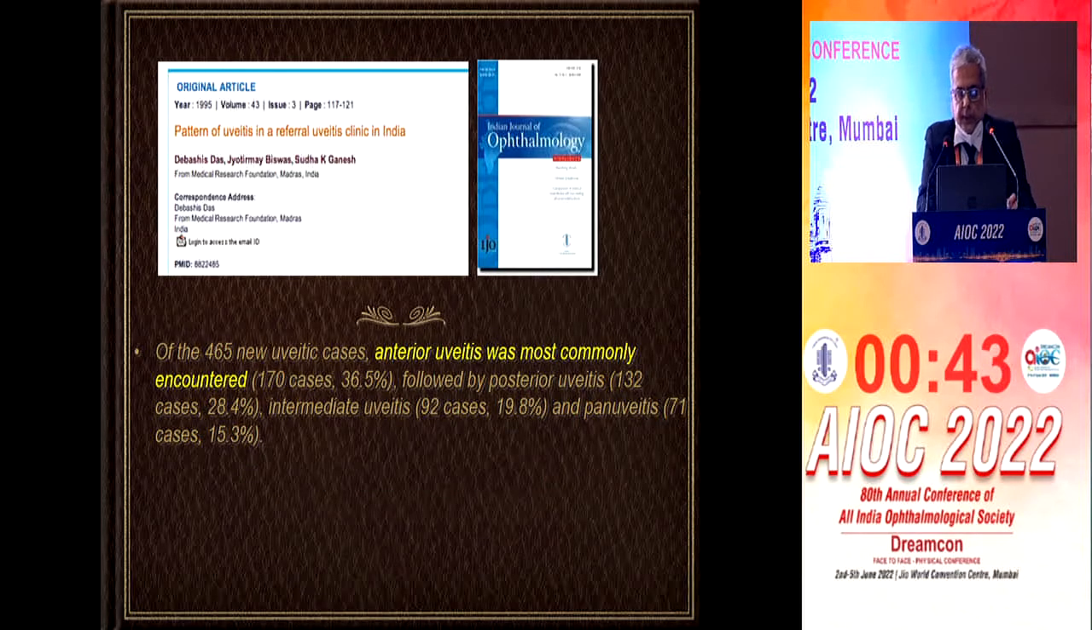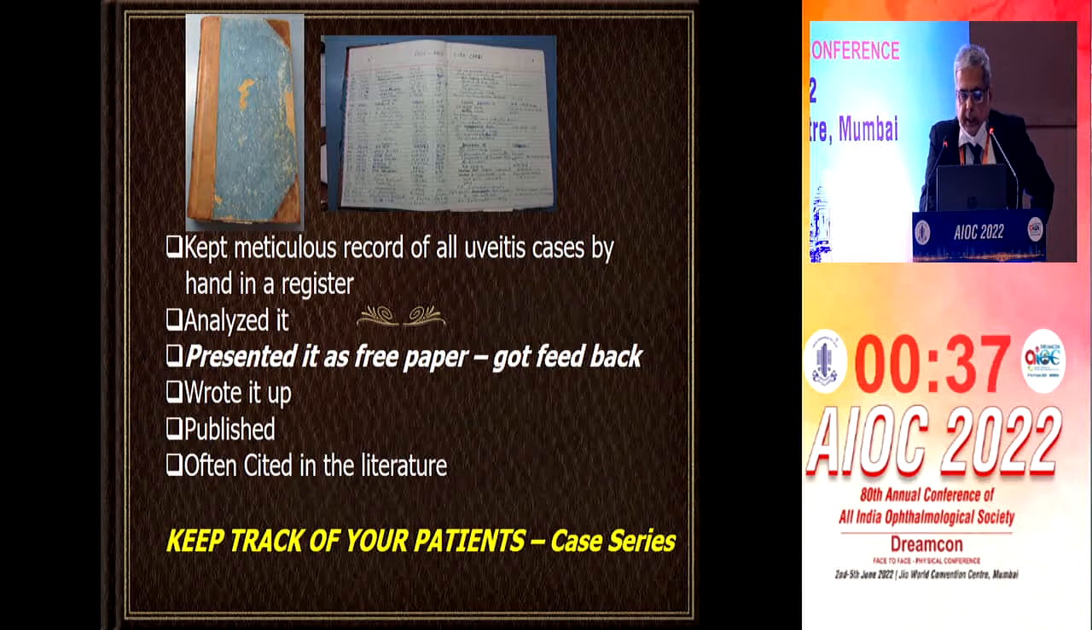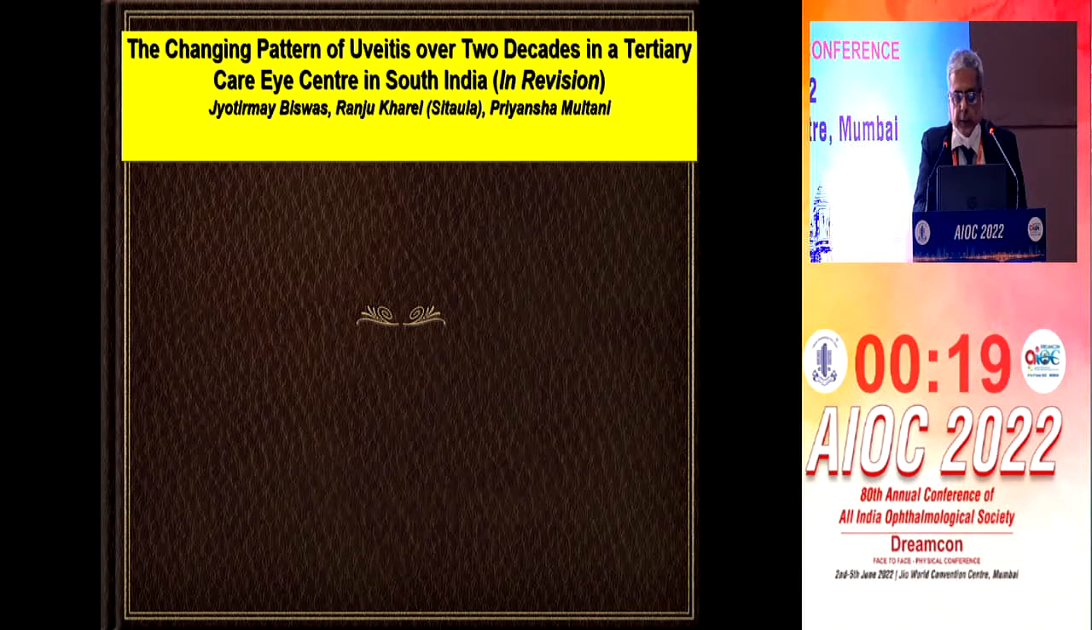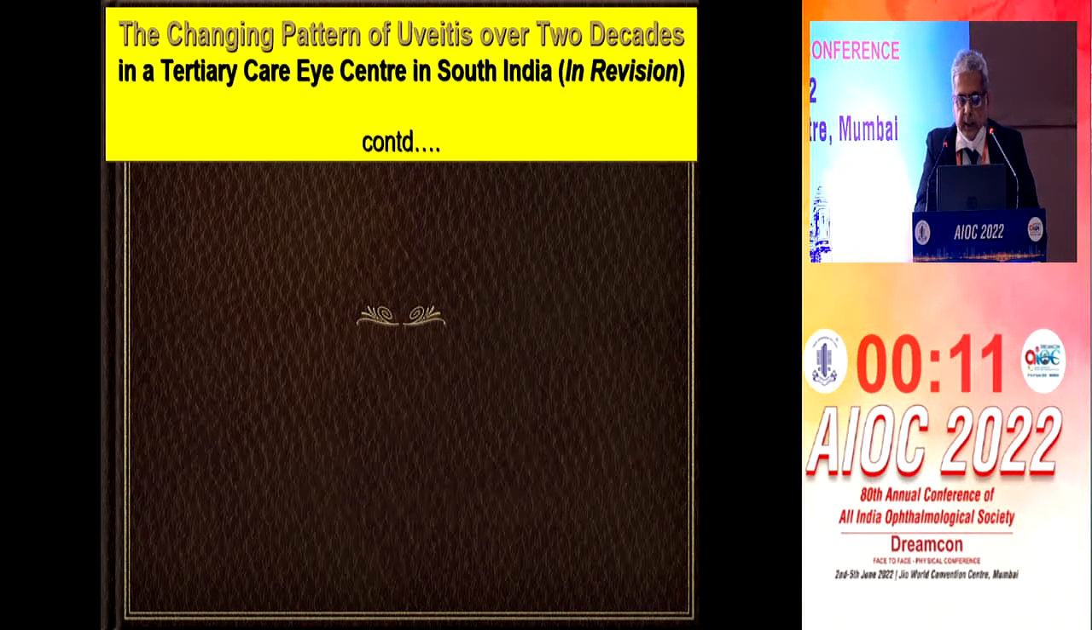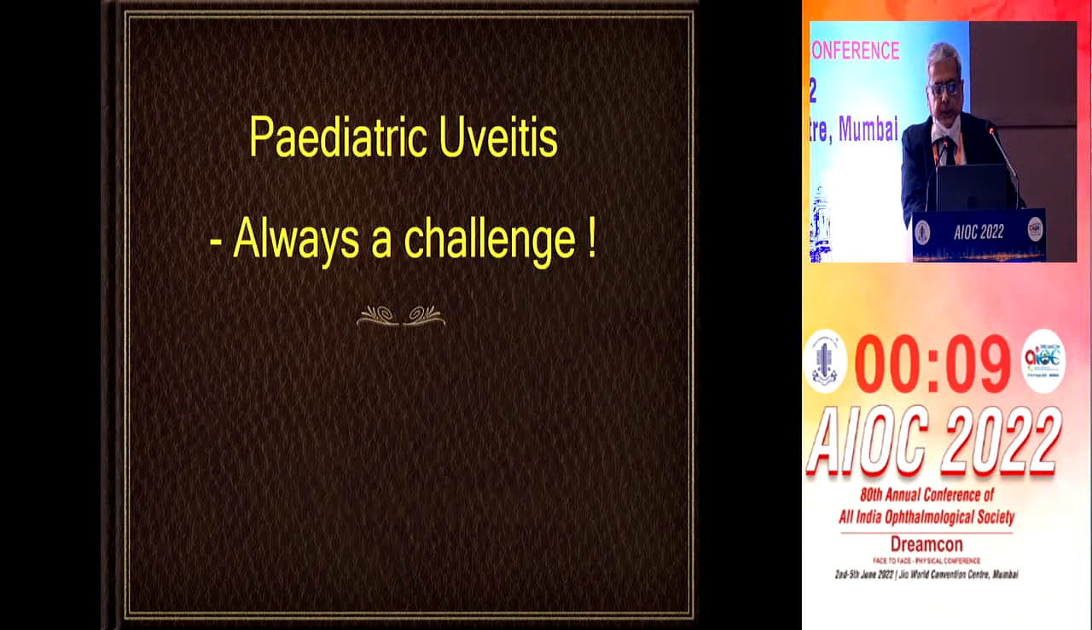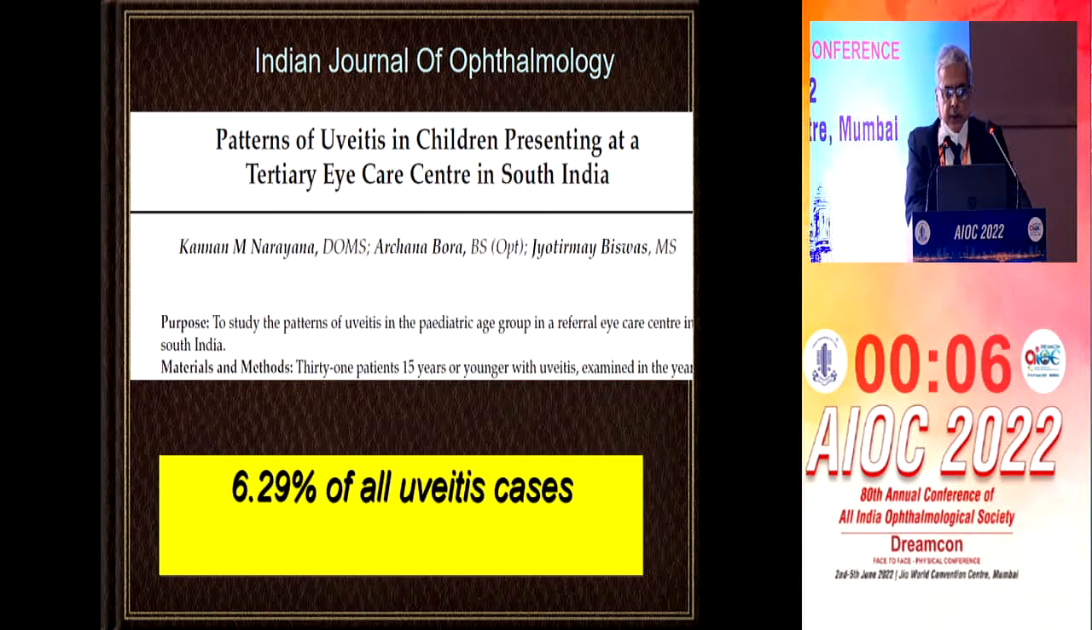In epidemiology, we are the first to describe the pattern of uveitis in a referral uveitis clinic in India. This was possible with a very crude but meticulous record of all uveitis cases by hand in a register, which I did from 1989 onwards, and presented as the first paper, and this was the first series of the uveitic pattern in India. And 13 years after, we published the changing pattern of uveitis over 2 decades in a tertiary eye care center in India. We also described pediatric uveitis and its challenges in uveitis,